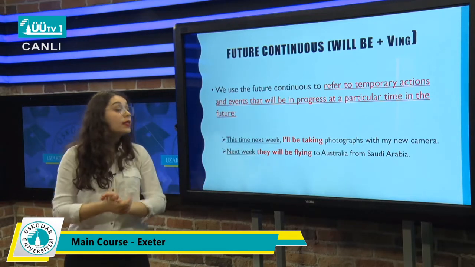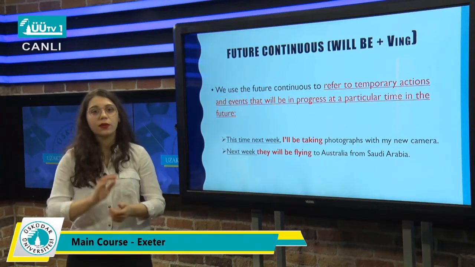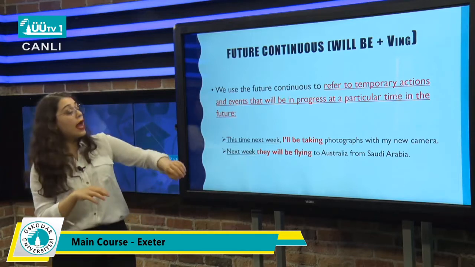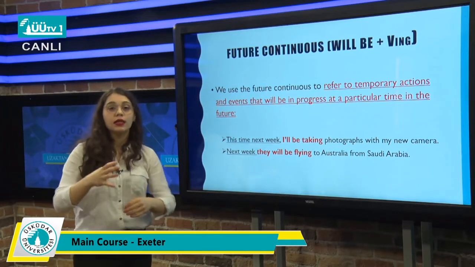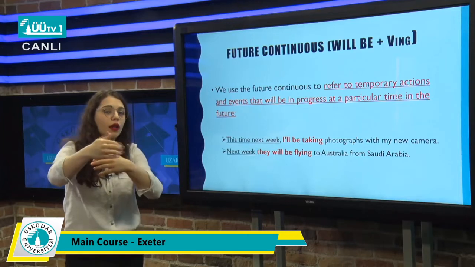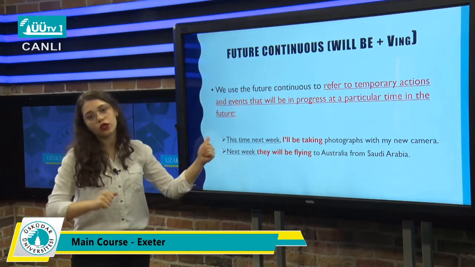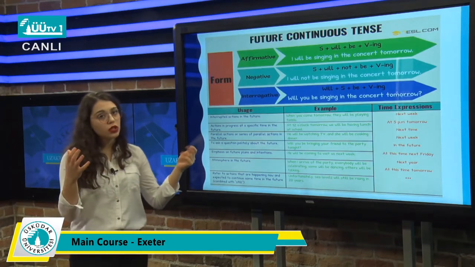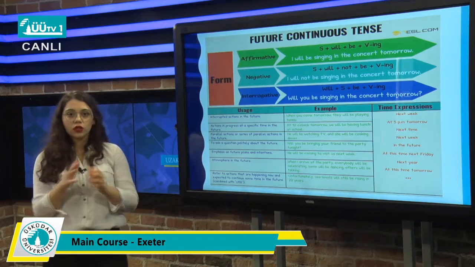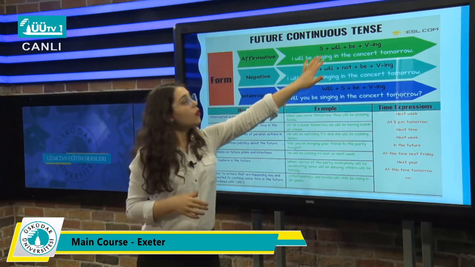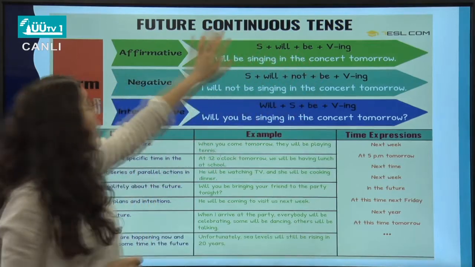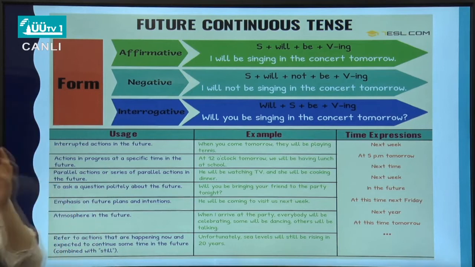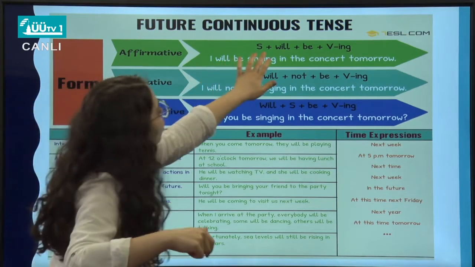Or next week, they will be flying to Australia from Saudi Arabia. Again, saying that next week, time expression again, and they're going to be flying. The action is going to continue for a while, continuous tense. Then we can use future continuous. And we have some other usages of this future continuous. The form of this future continuous is that we're using will, be, verb ing. Why? Because future is about will, right? And continuous tense is always using be, verb ing, right? So will, be, verb ing.